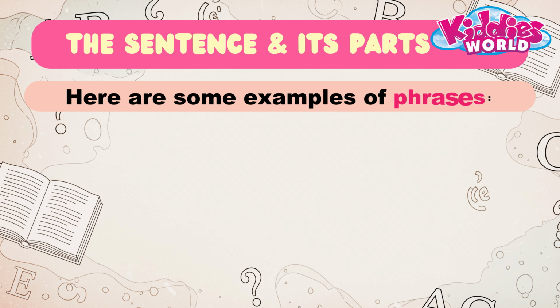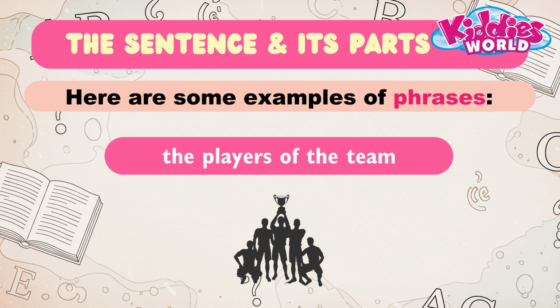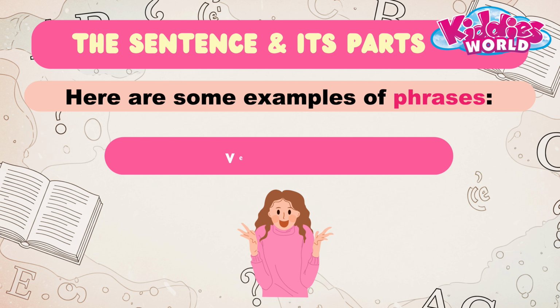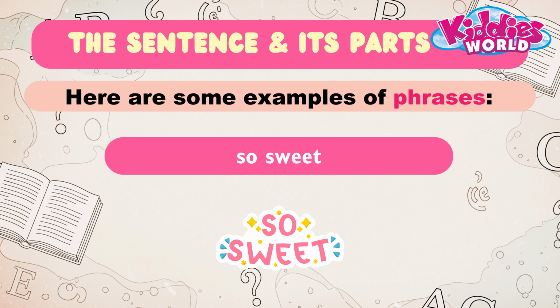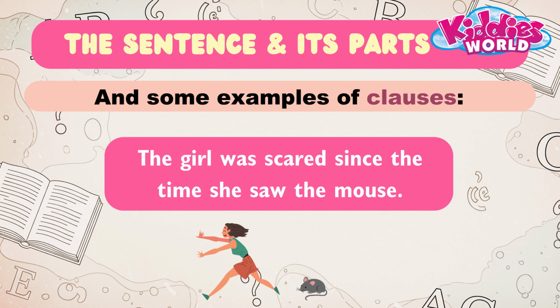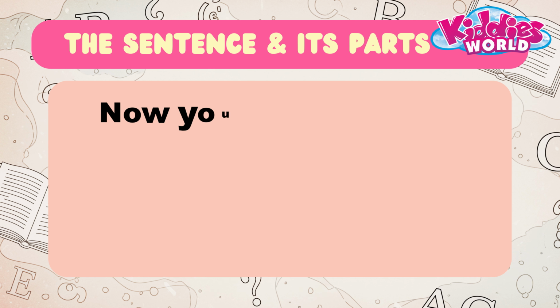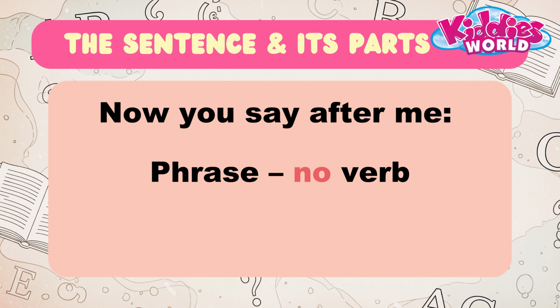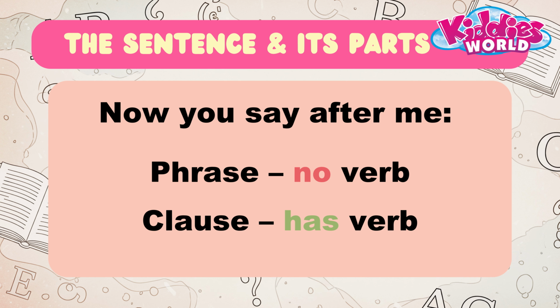Here are some examples of phrases. The players of the team, 5 tall elephants, very happy, so sweet. And some examples of clauses. The girl was scared since the time she saw the mouse. Now you say after me. Phrase, no verb. Clause has verb.